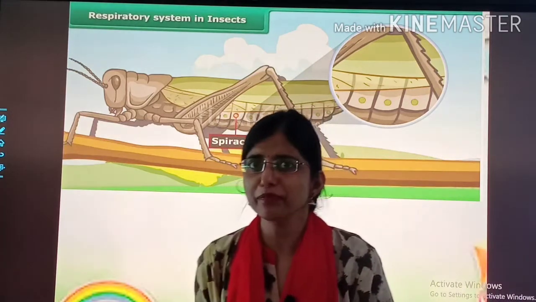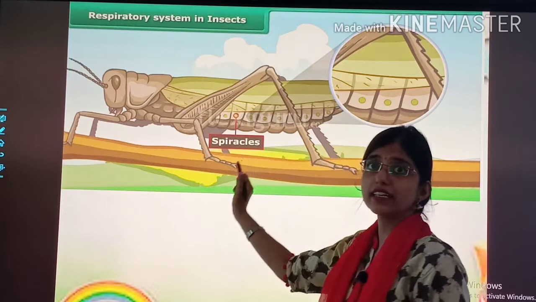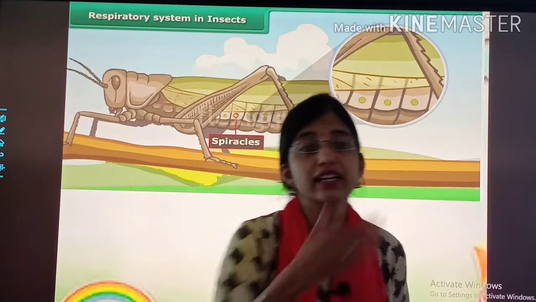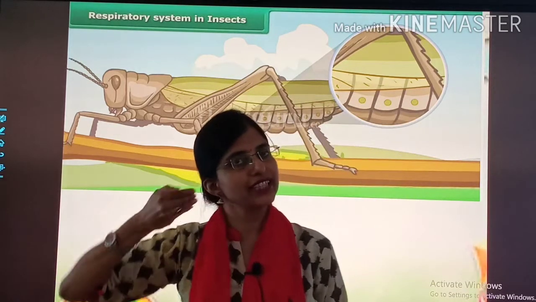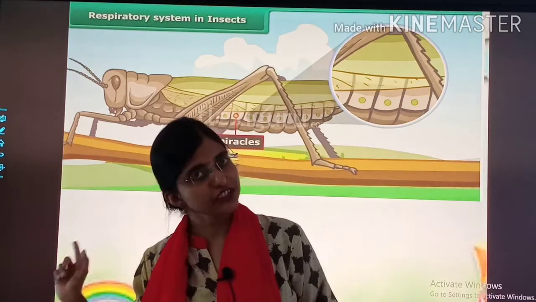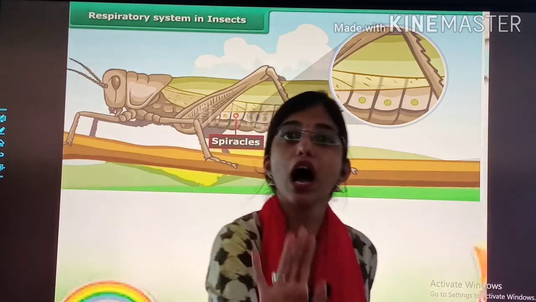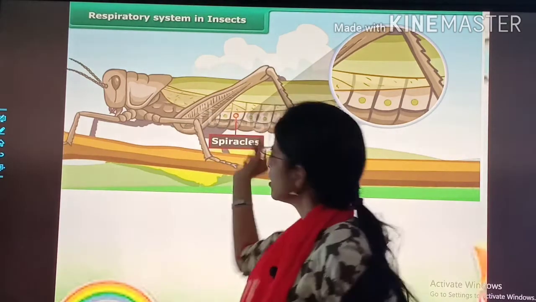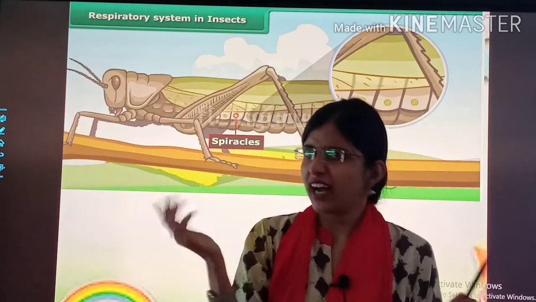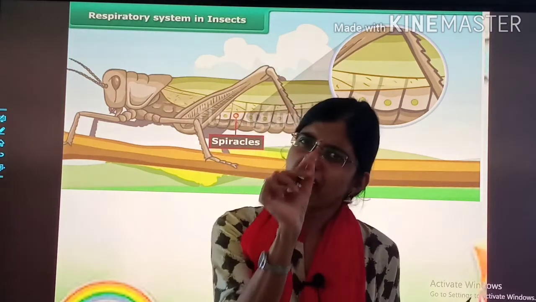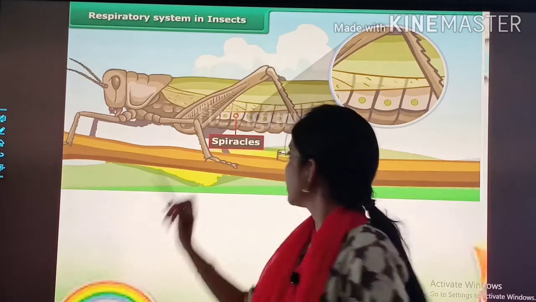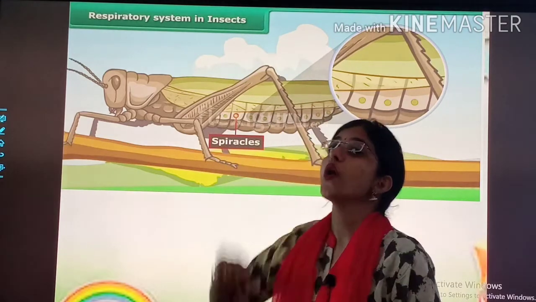Come on, tell with me. They are known as spiracles and through this spiracles, gases come inside their body and through this spiracles, gases go out from their body. वो इतने छोटे से तो होते हैं. They can't have nose. They are very tiny insects. So on their body they are having this holes.